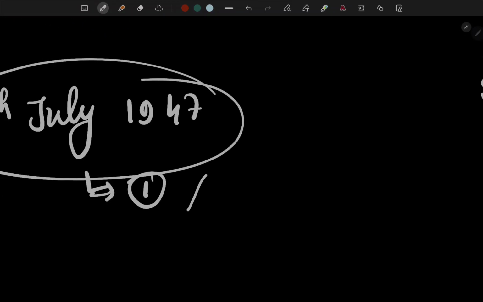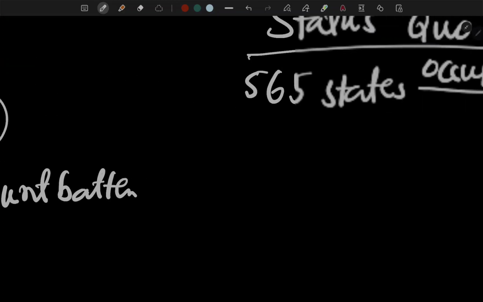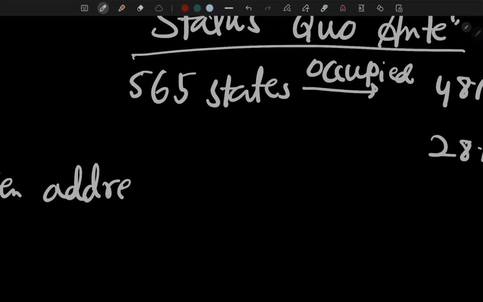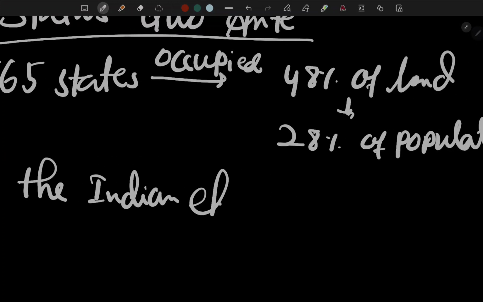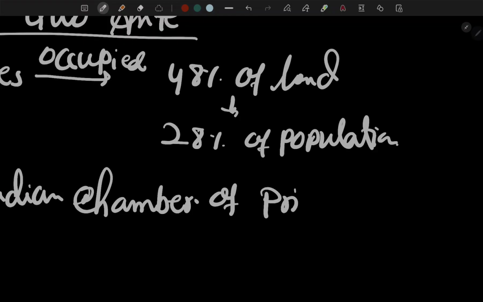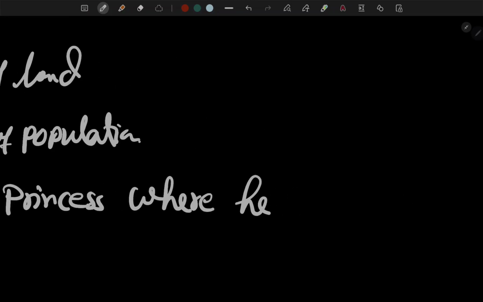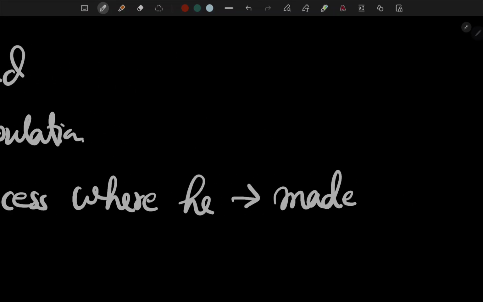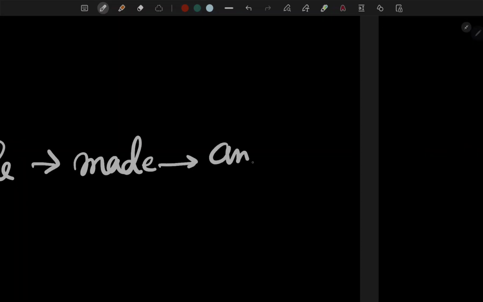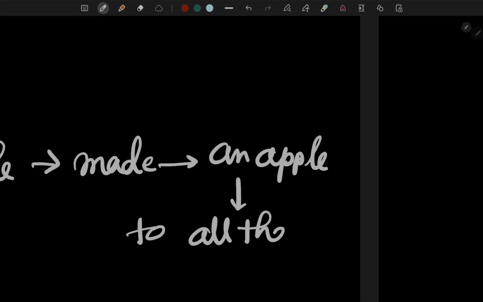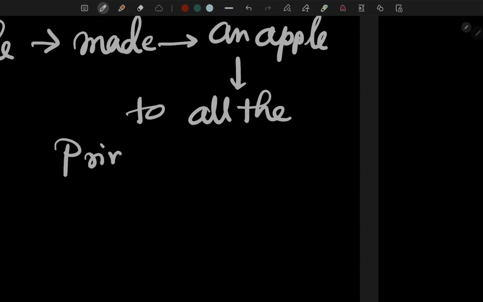What happened? In this, Mountbatten addressed the Indian Chamber of Princes, where he made an appeal to all the princely states, the 565 princely states.